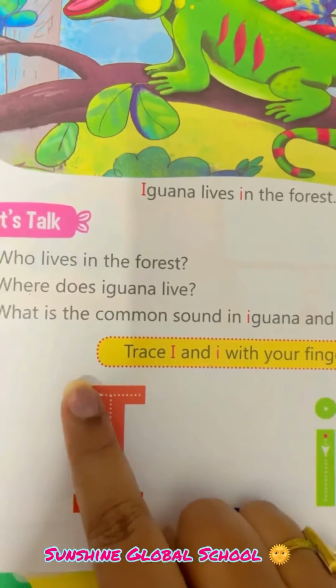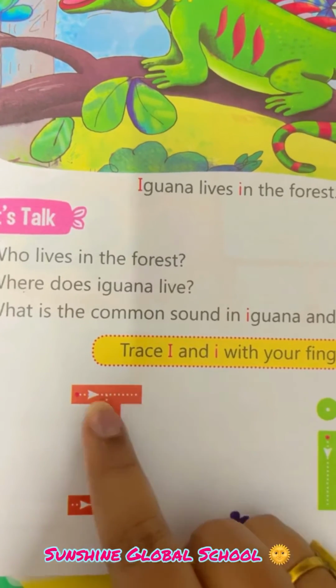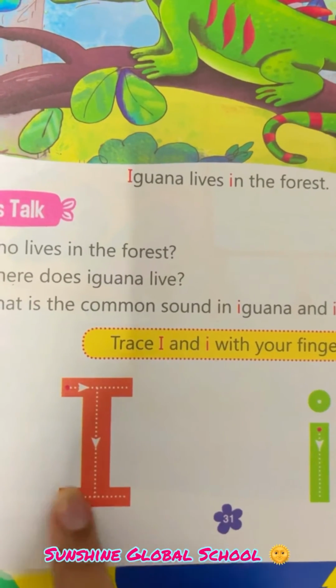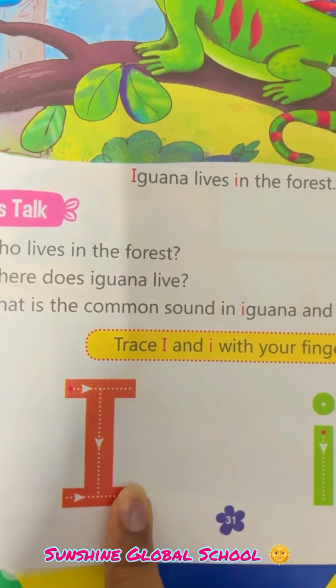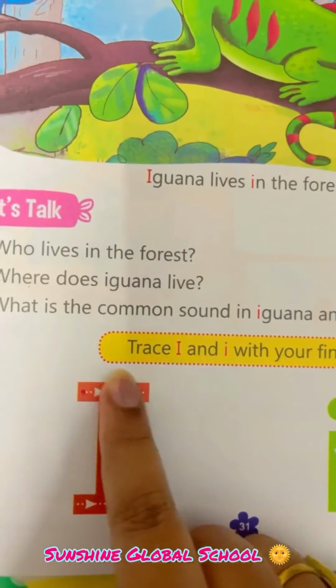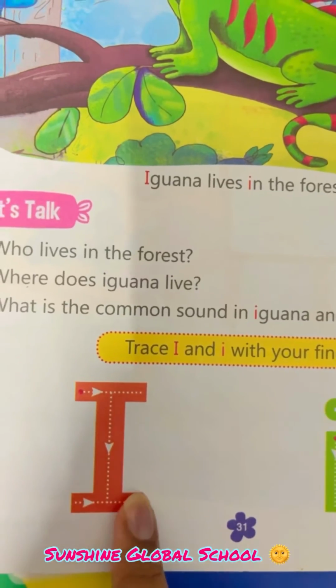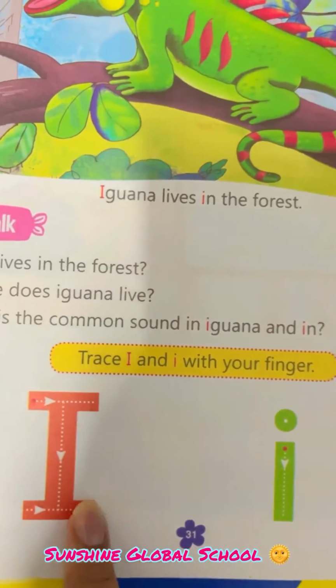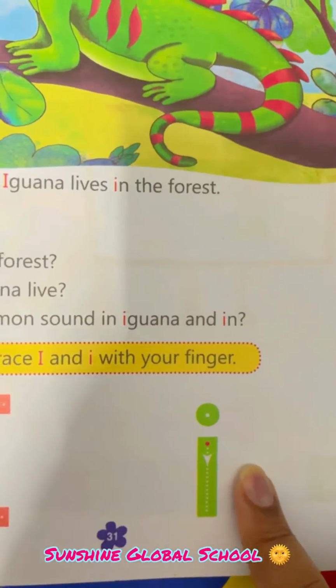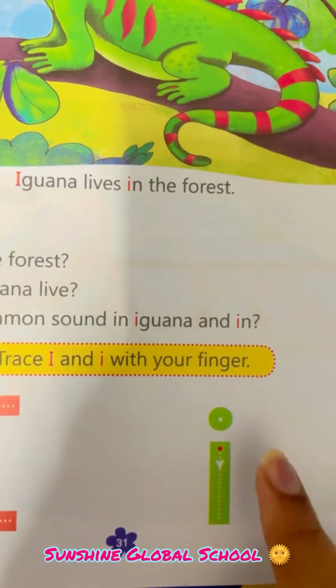So let's start. Make a sleeping line, then a standing line, and then again a sleeping line. So easy peasy. First step, one sleeping line. Second step, a standing line. And third step, again sleeping line. Now come to the baby I. Phonic sound of I is E.